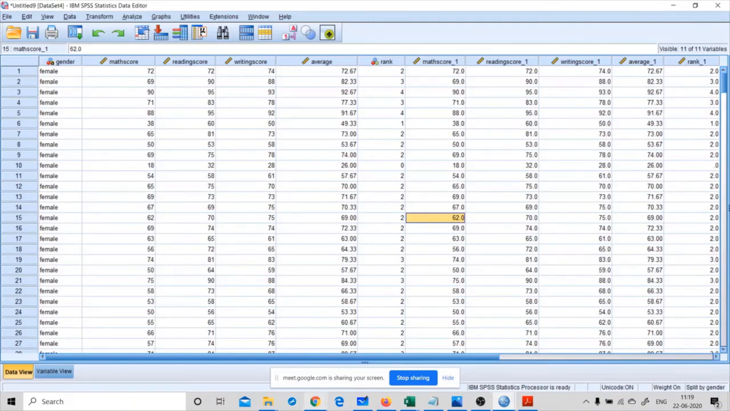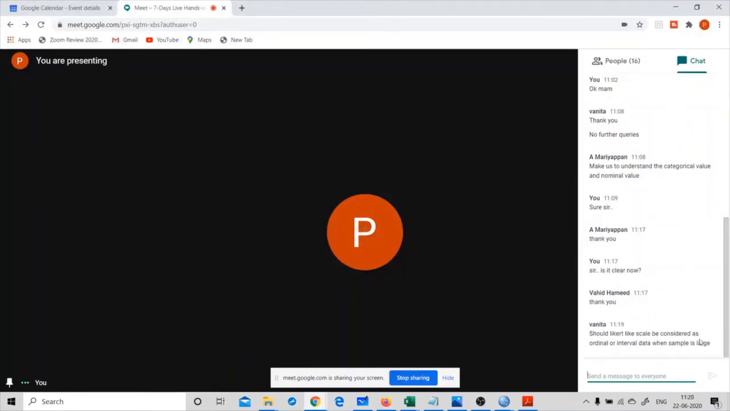Anything else? Scale should be considered as ordinal or interval data when sample is large. Ma'am, I couldn't understand your question, ma'am.